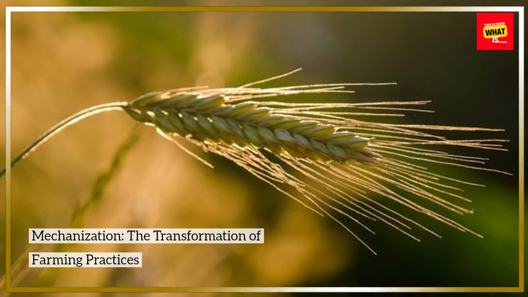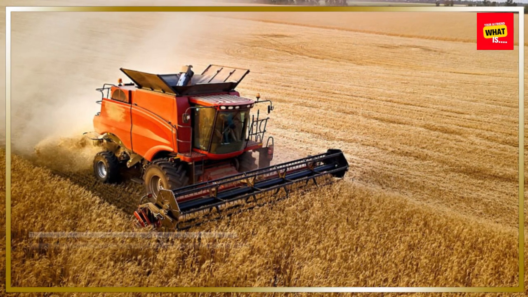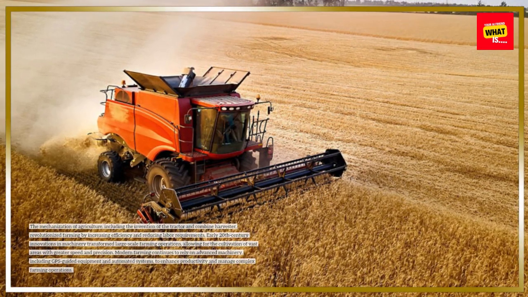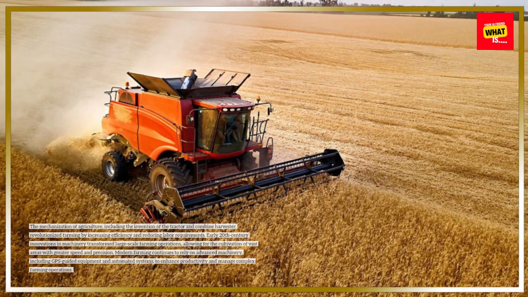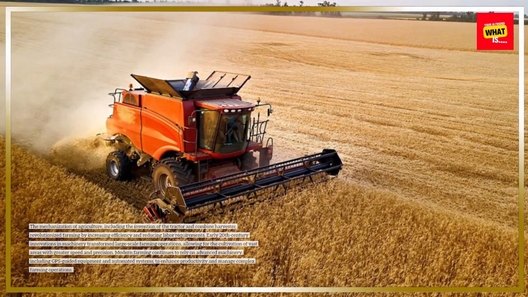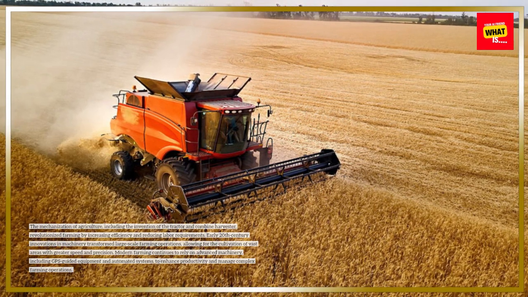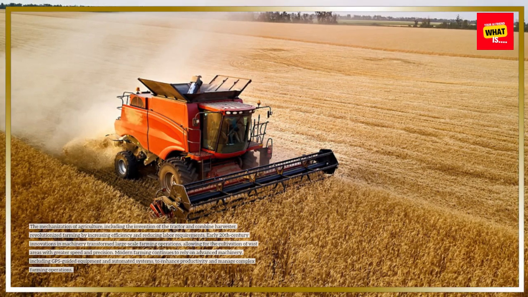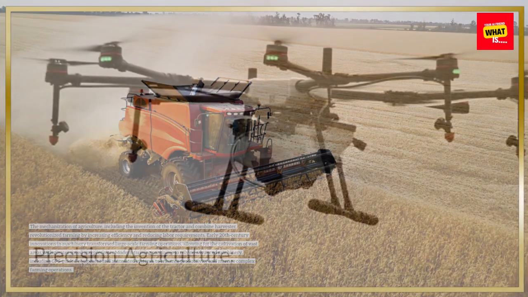Mechanization. The transformation of farming practices. The mechanization of agriculture, including the invention of the tractor and combine harvester, revolutionized farming by increasing efficiency and reducing labor requirements. Early 20th century innovations in machinery transformed large-scale farming operations, allowing for the cultivation of vast areas with greater speed and precision. Modern farming continues to rely on advanced machinery, including GPS-guided equipment and automated systems, to enhance productivity and manage complex farming operations.